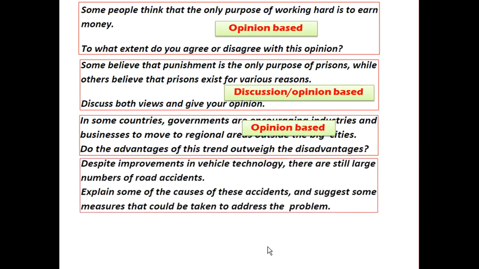Despite improvement in vehicle technology, there are still a large number of road accidents. Explain some of the causes of these accidents and suggest some measures that could be taken to address the problem. So first they're asking for the causes and then they're asking for the measures, meaning solutions. So what do you think? Are they asking you for your personal opinion? I don't think so. They simply ask you to discuss the causes, then discuss the solution. So it is a discussion based question.